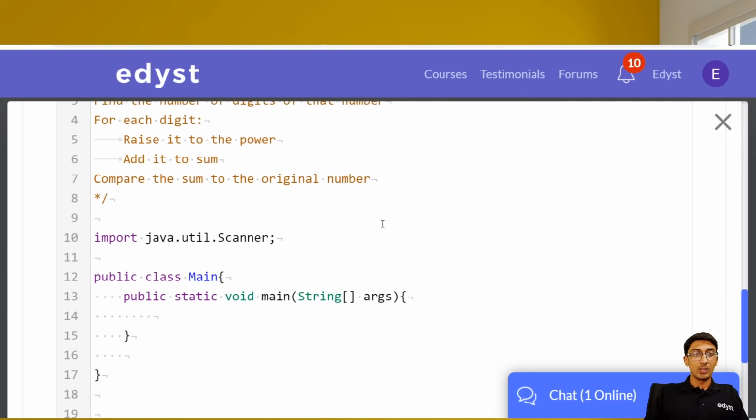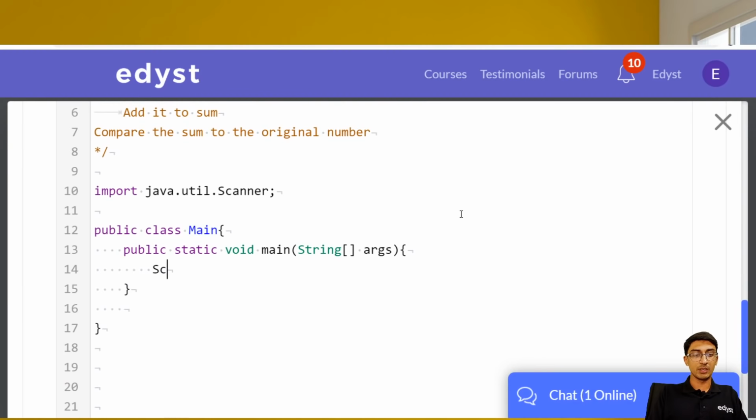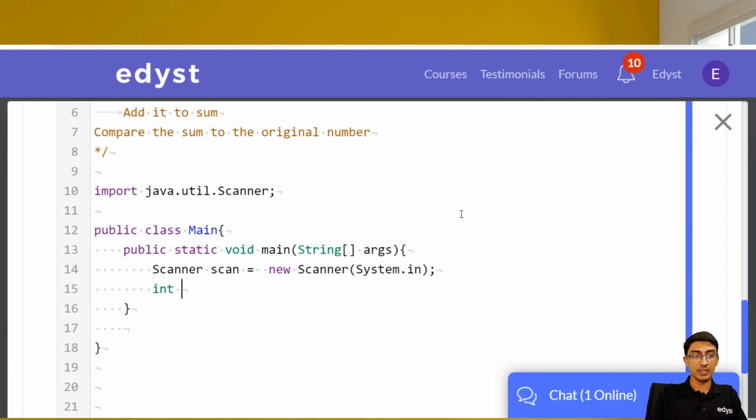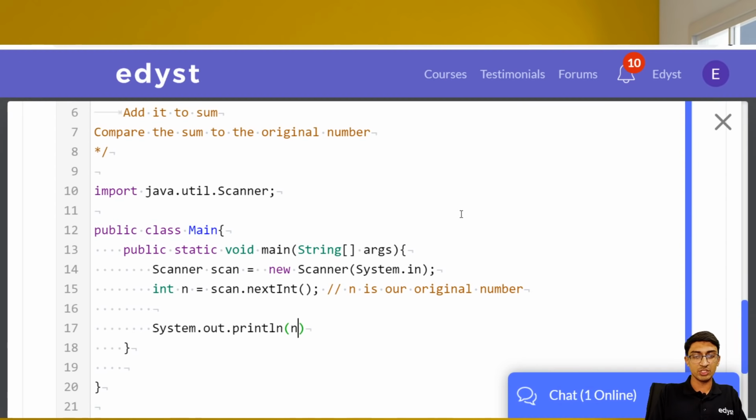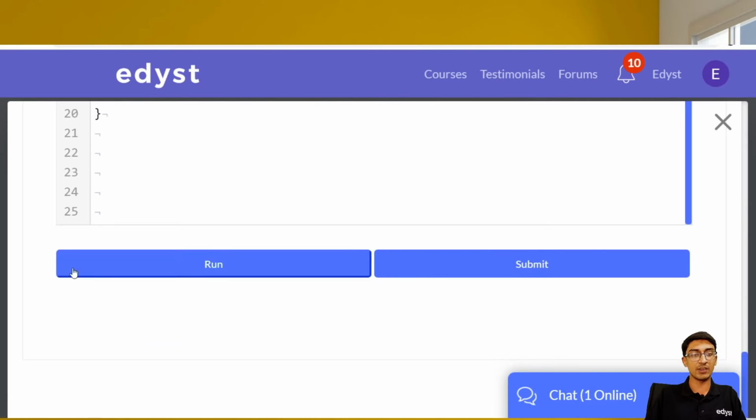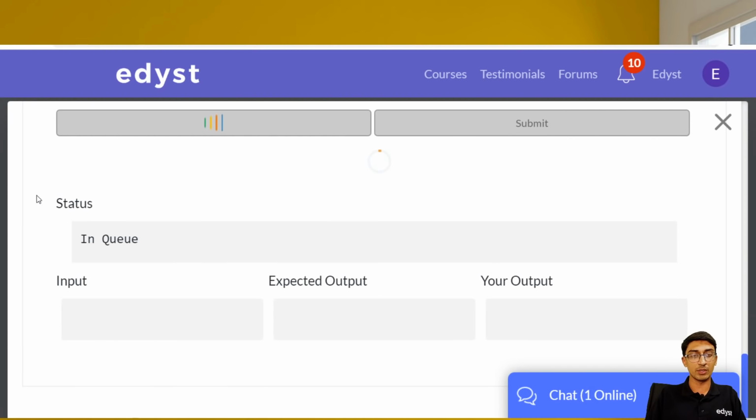All right. So what's the first thing we're supposed to do? We're supposed to take input the number. Let's define a scanner. Scan is equal to new Scanner System.in. So this is how we take input. int n is equal to scan.nextInt. So this is our original number. n is our original number, right? Let's just see if we've got the input properly. This is what I like to do. Once I have written this much, I like to check if I've got the input properly or not. Let's just print out n, System.out.println n. That's the syntax for printing in Java. Let's just run and see whether we've actually got the number or not.